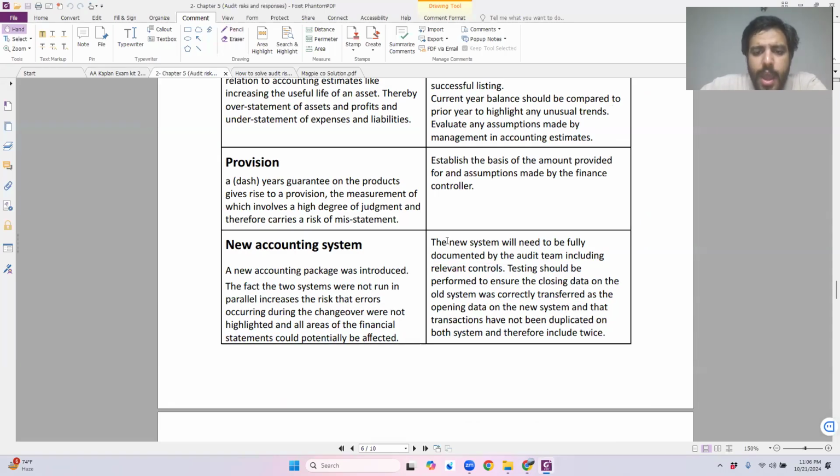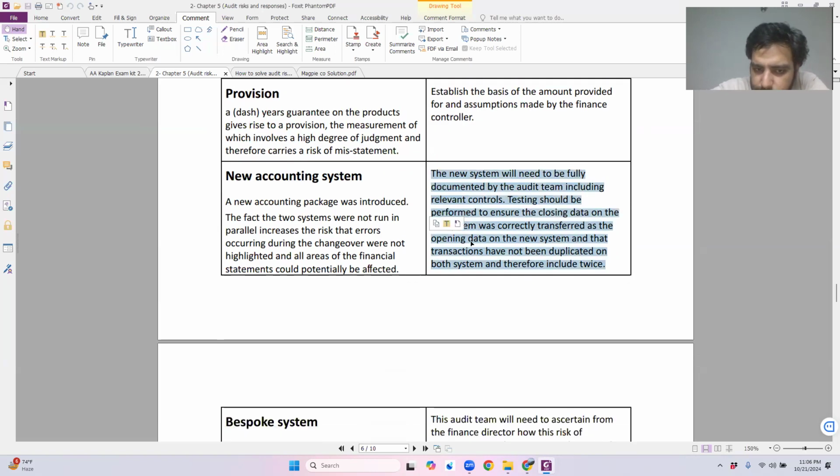Let's come towards this. The new system will need to be fully documented by the audit team, including relevant controls. Testing should be performed to ensure the closing data on the old system was correctly transferred as the opening data on the new system, and that transactions have not been duplicated on both systems and therefore included twice. Now, I don't understand the first line. Yes, ask the question.